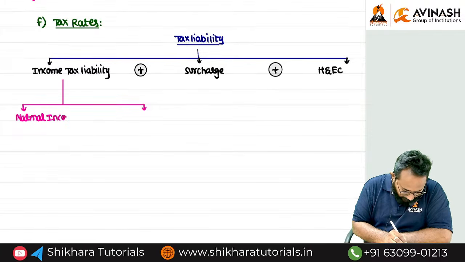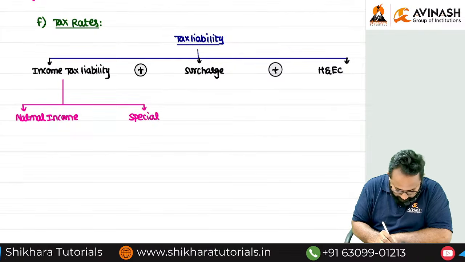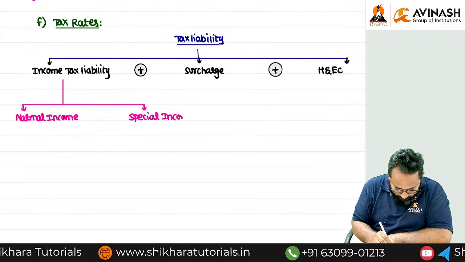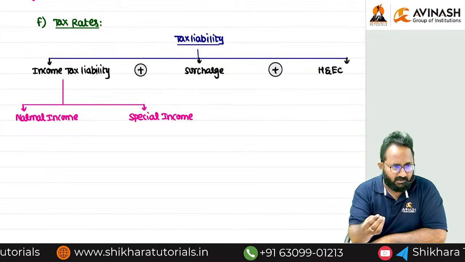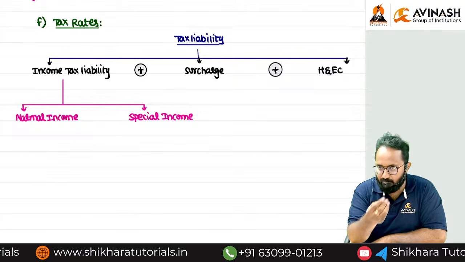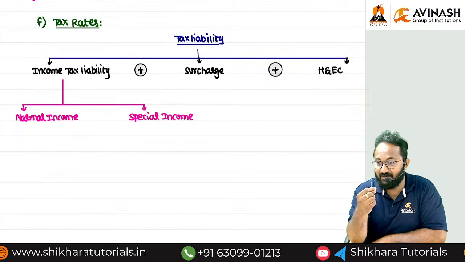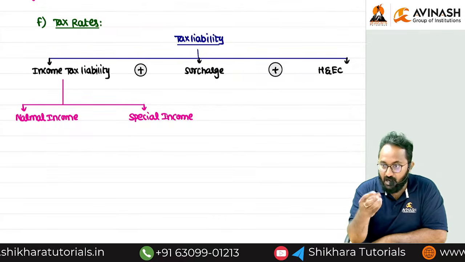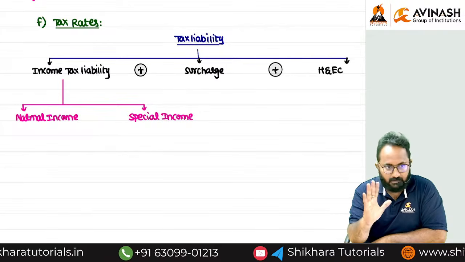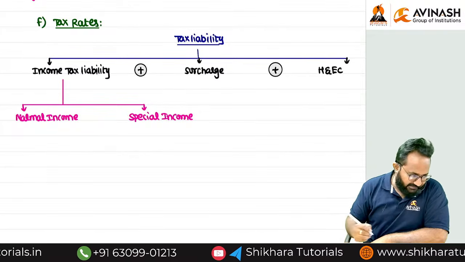Sir, I don't want to talk about what the special incomes are now. Some you know already: casual incomes, betting income, gambling, crossword puzzles, lottery, long-term capital gain, some cases of short-term capital gain, undisclosed amounts. These are all special incomes. If it is normal income,